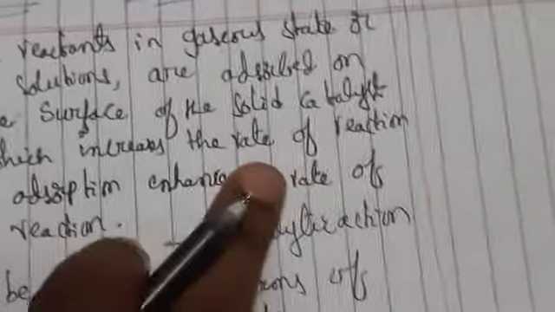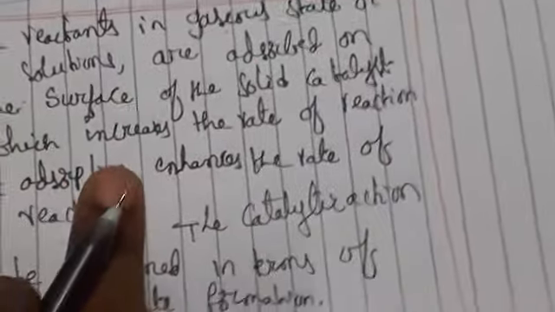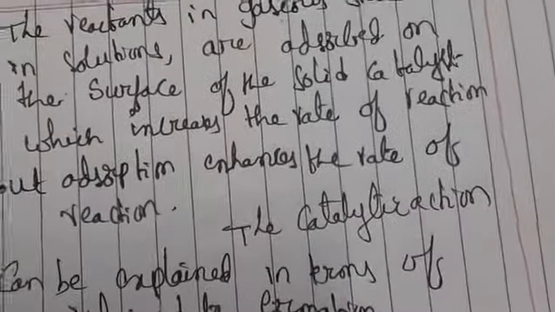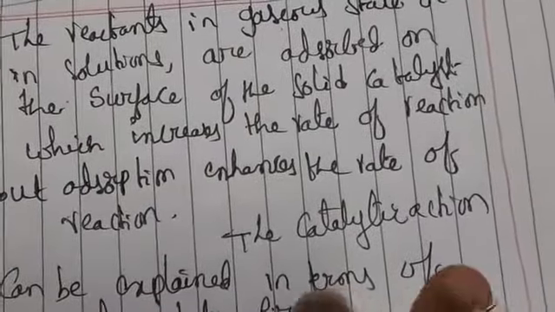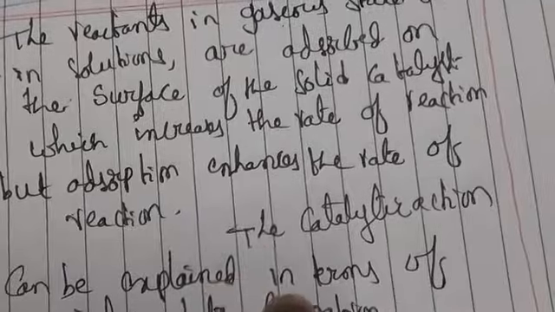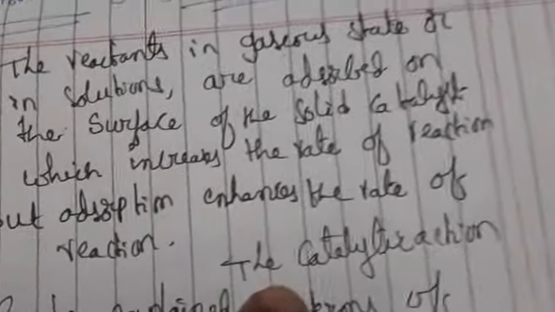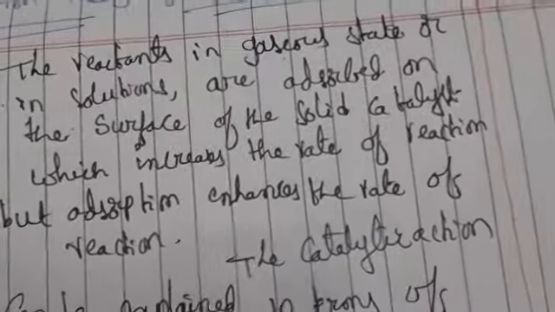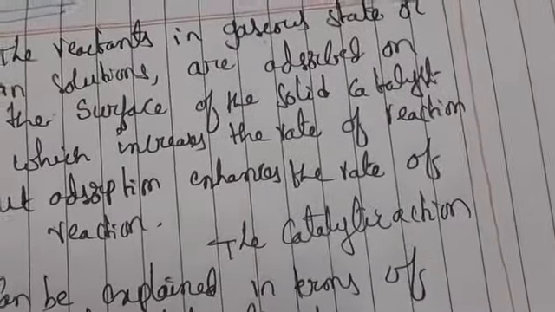This is the modern adsorption theory. Generally, what decreases the rate of reaction is the old theory. Coming to the modern adsorption theory, it is the intermediate compound formation theory, which explains the old adsorption theory. Here the catalytic activity undergoes a resonance type of structure.